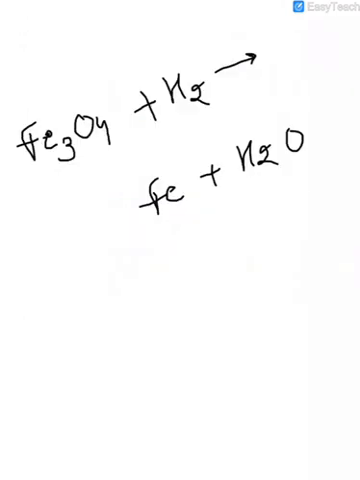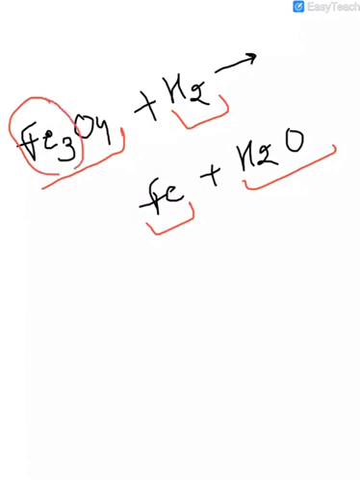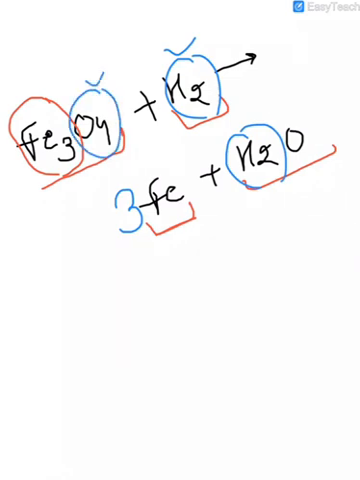Here is our chemical reaction, that is Fe3O4, which when reacted with hydrogen gives iron and water. When we balance it, here we have 3 atoms of iron and here we have only 1. So we balance iron by placing 3 here. Now we have 2 atoms of hydrogen on each side, but here we have 4 atoms of oxygen and here we have only 1, so we have to put 4 here.